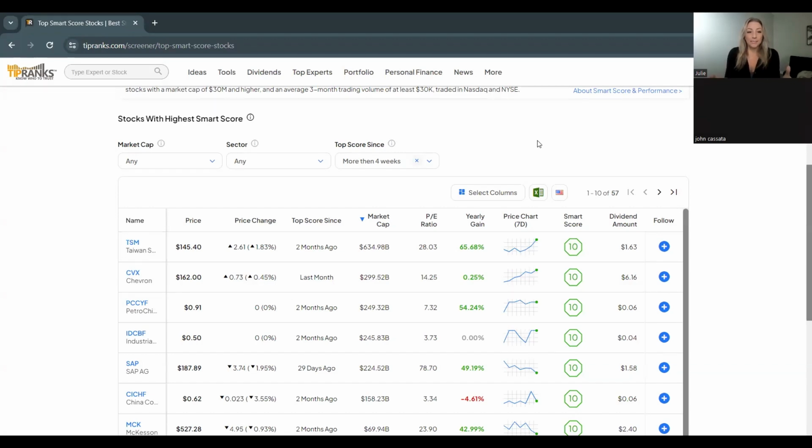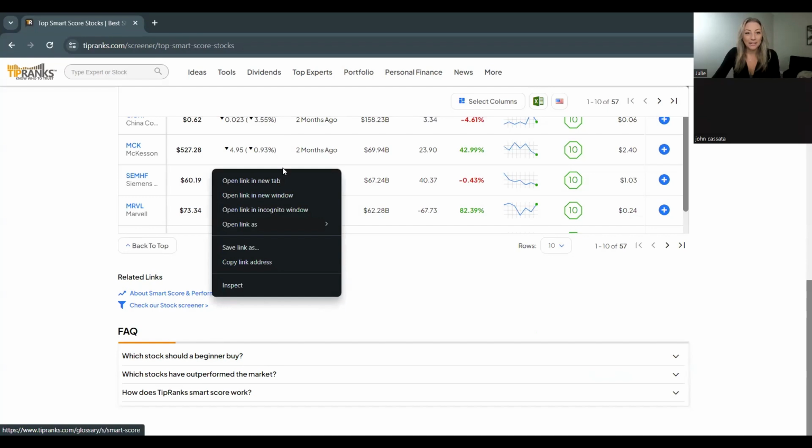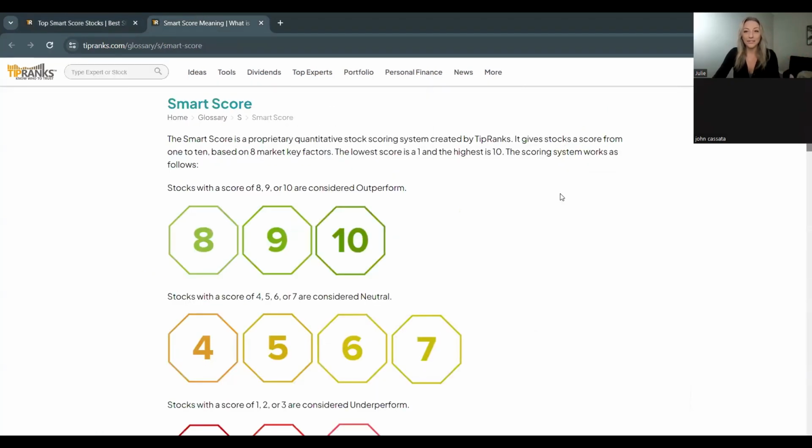So it's a great way to get some different investing ideas, but you might be wondering, what is this Smart Score? How is it calculated? It seems maybe a little vague or high level there. So basically, I want to get into how we calculate that Smart Score and then the different factors that play into it as well. Because we said there's 8 different factors that lead into that TipRanks Smart Score.